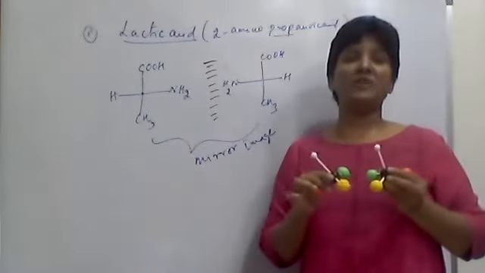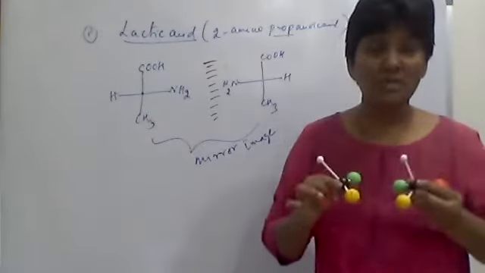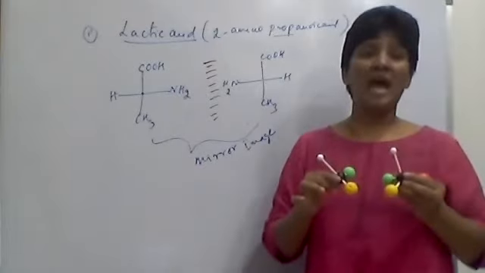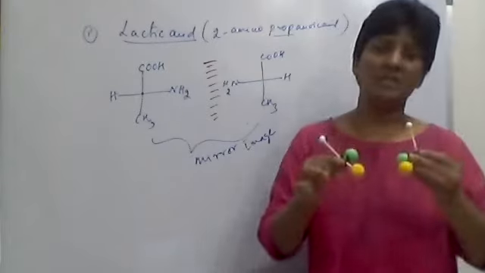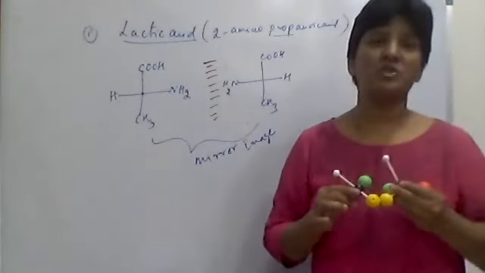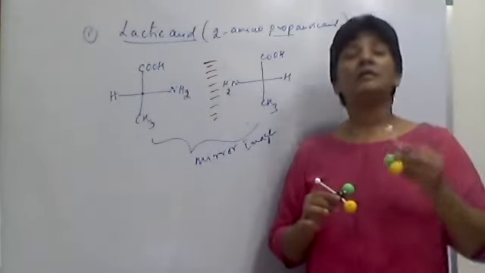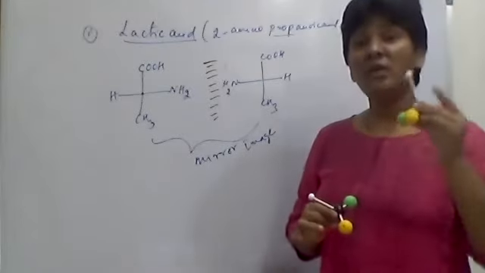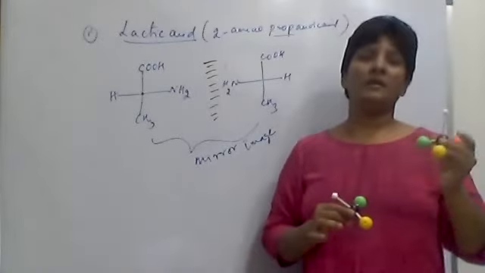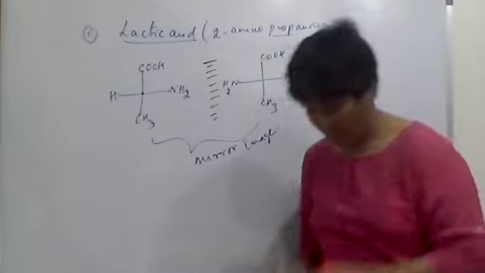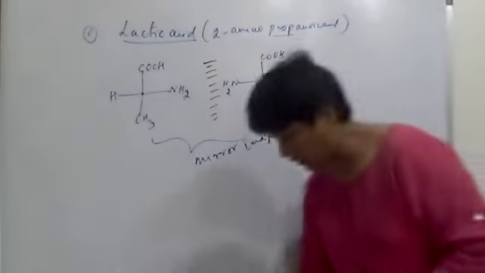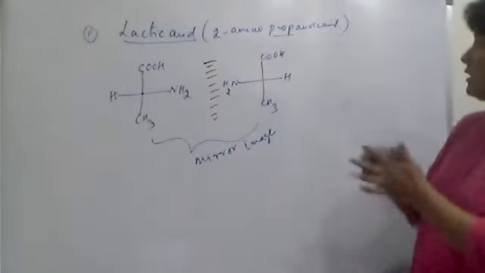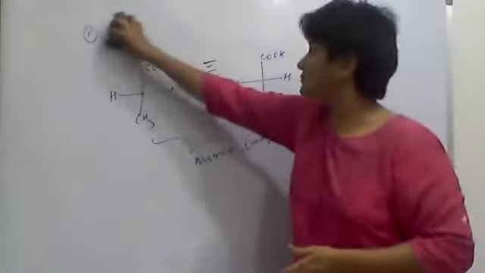So you can define it as follows: the optical isomers or stereoisomers which have non-superimposable mirror images are called enantiomers, and the optical isomers which are not enantiomers are called diastereomers. Okay, so now that was lactic acid. Now I'll take one more molecule.